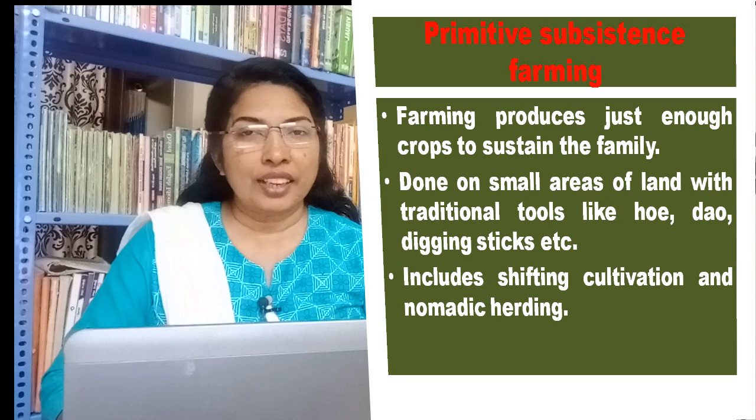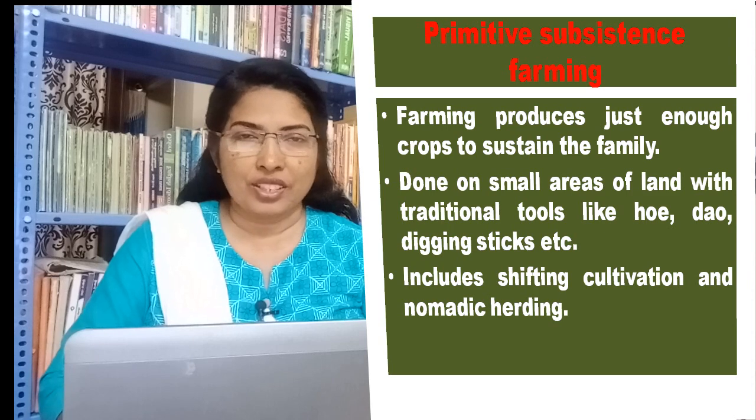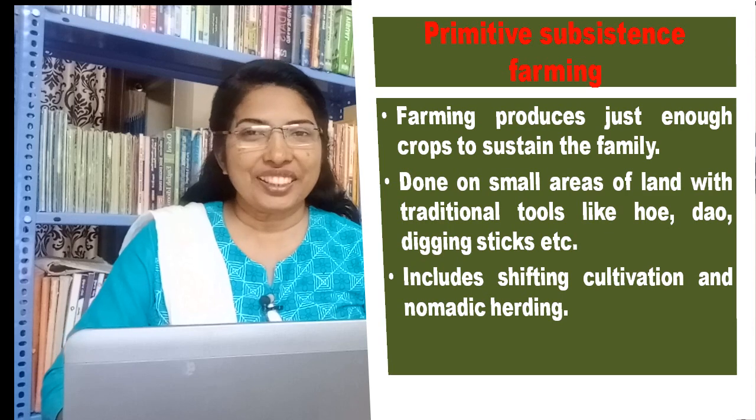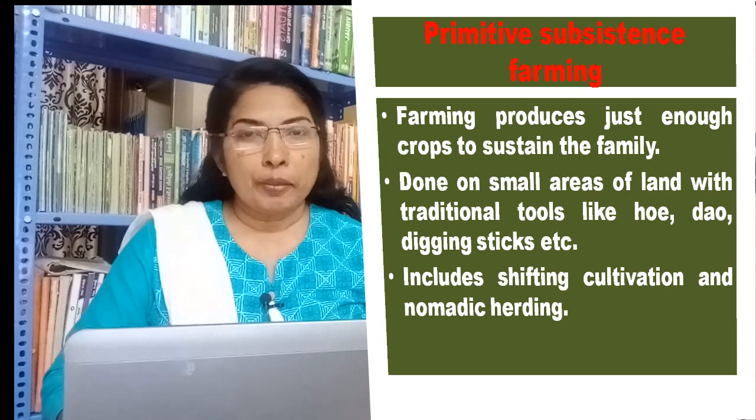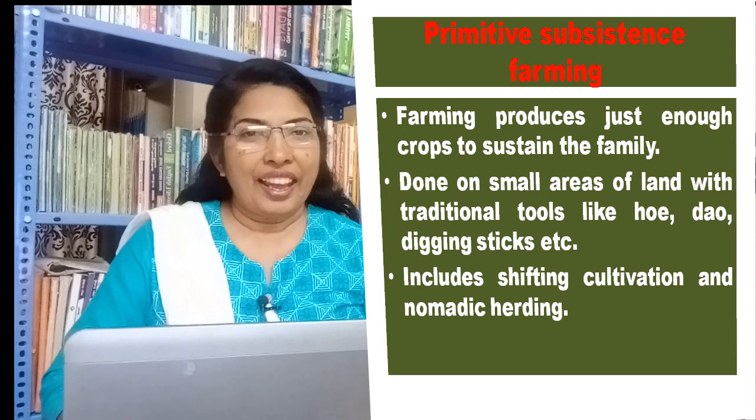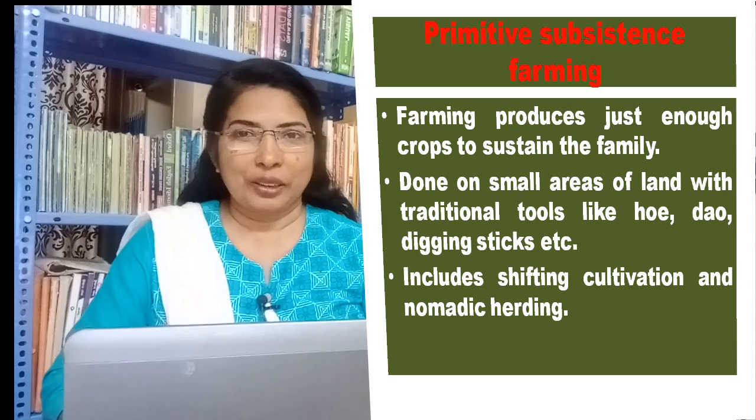It is typically done on small areas of land with traditional tools like hoe, dowel, digging sticks, etc. Primitive subsistence farming includes shifting cultivation and nomadic herding.